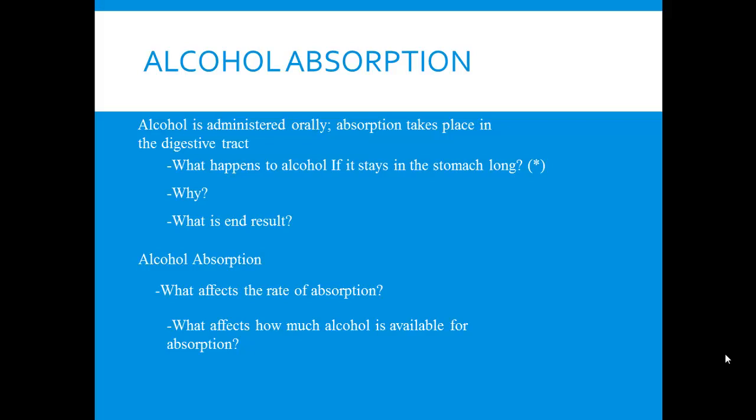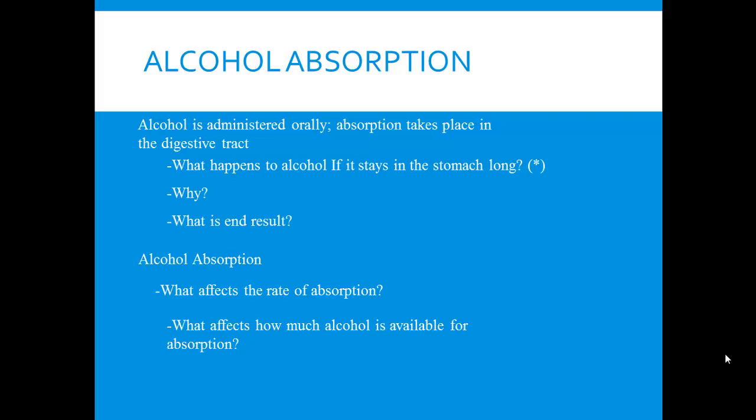When antacids reduce the levels of alcohol dehydrogenase in the stomach, they decrease the amount of first pass metabolism of alcohol. So you've got more alcohol that's available for absorption, more alcohol that could potentially be absorbed once the stomach dumps its contents into the intestines.